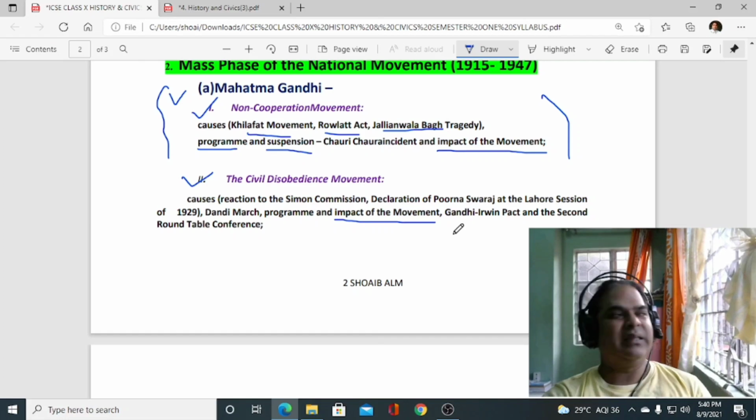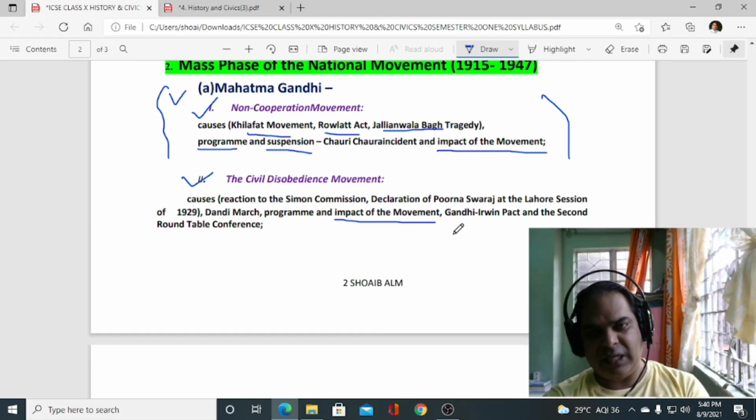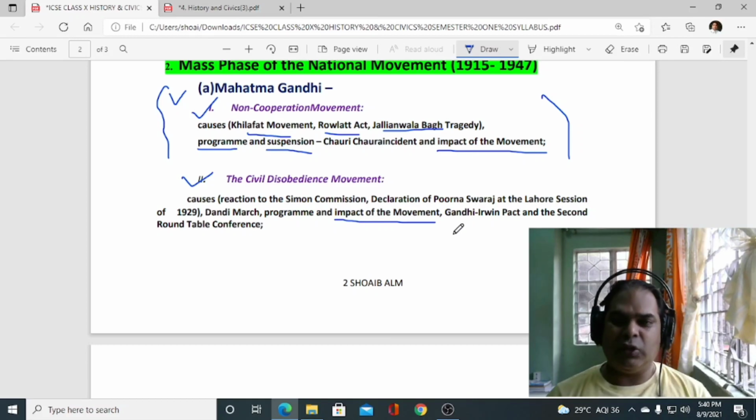And then Gandhi-Irwin Pact we have to study, because it was the Gandhi-Irwin Pact which led Mahatma Gandhi to accept to join the second round table conference. Okay, and second round table conference you have to study.